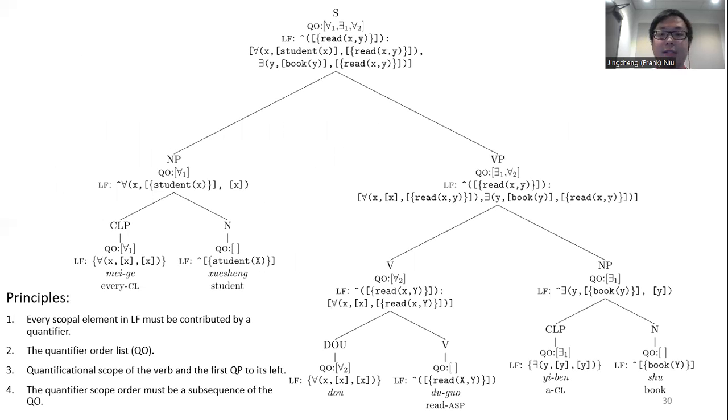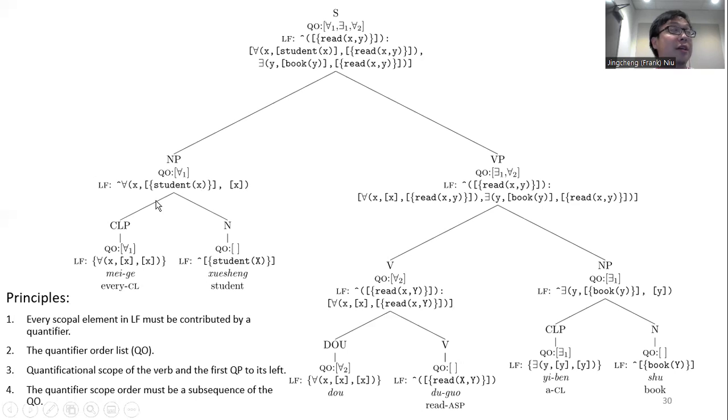Okay, so now let's analyze the sentence 每个学生都读过一本书, every student all read a book. So the logic form of 每个, every, is something like this. Is it that for all x? We don't really know what the condition is yet, but we know that x is a subterm of the condition. And similar for the implication, we only know that it has to have a subterm x. And then student, on the other hand, we only know that it has a subterm student.